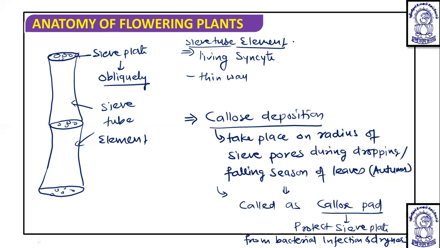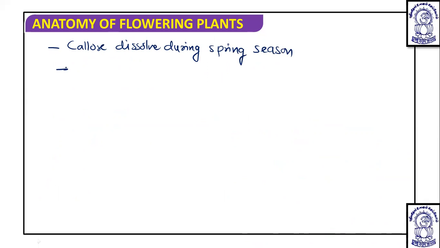Actually, this callose dissolves during the spring season, and this callose is a polymer of beta 1,3 glucan, meaning glucose units are linked by beta 1,3 linkage.